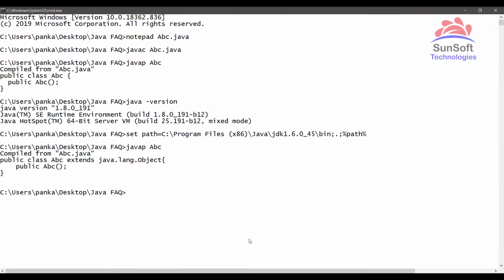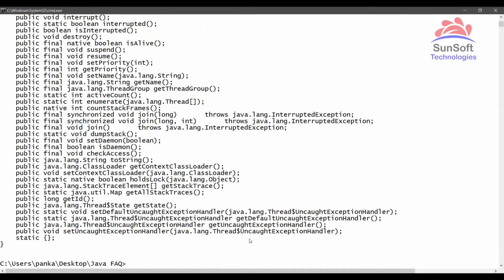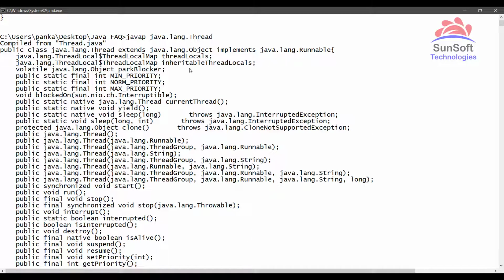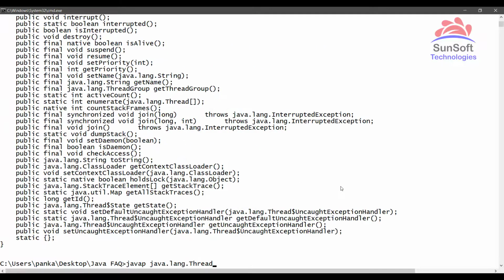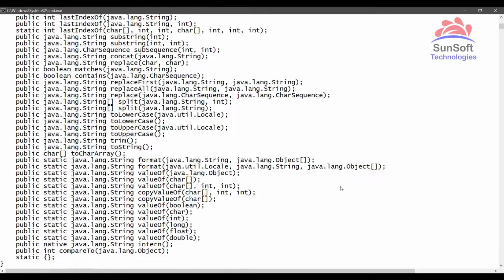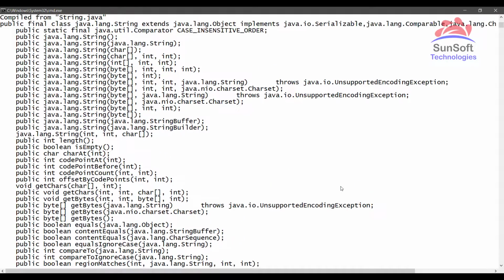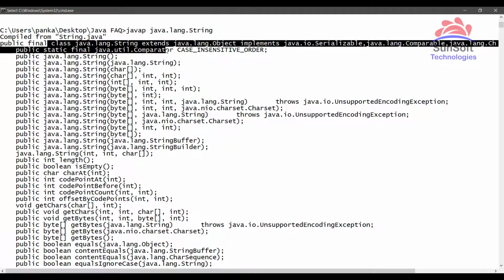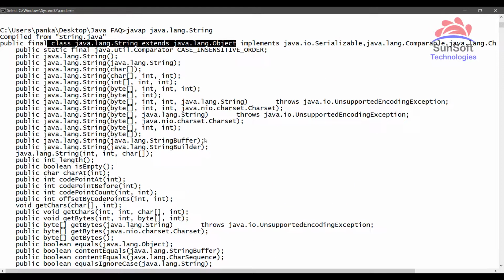Not only this ABC class, let me show you the same thing with many inbuilt classes. Let's do javap java.lang.Thread. If you see the Thread class, by default it also extends the Object class. Similarly, let's do the same thing with the String class, and let's check that the String class also extends Object.